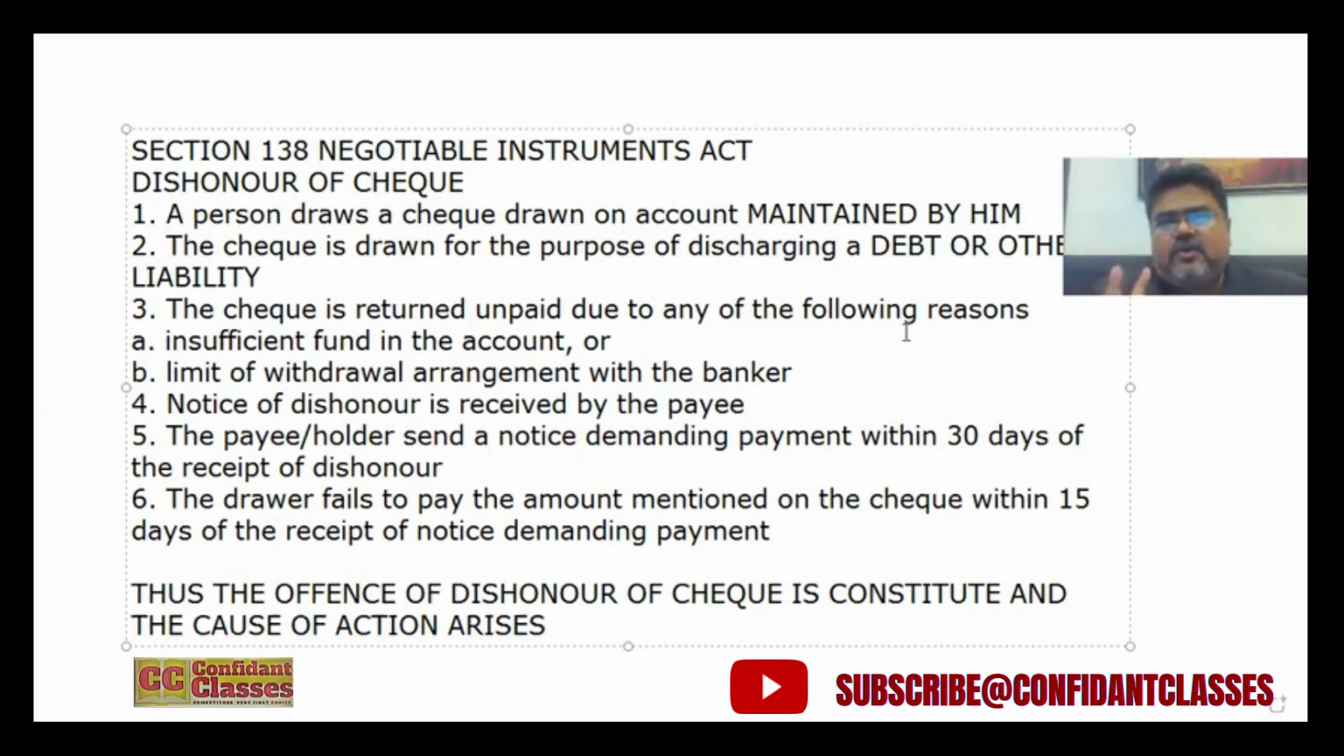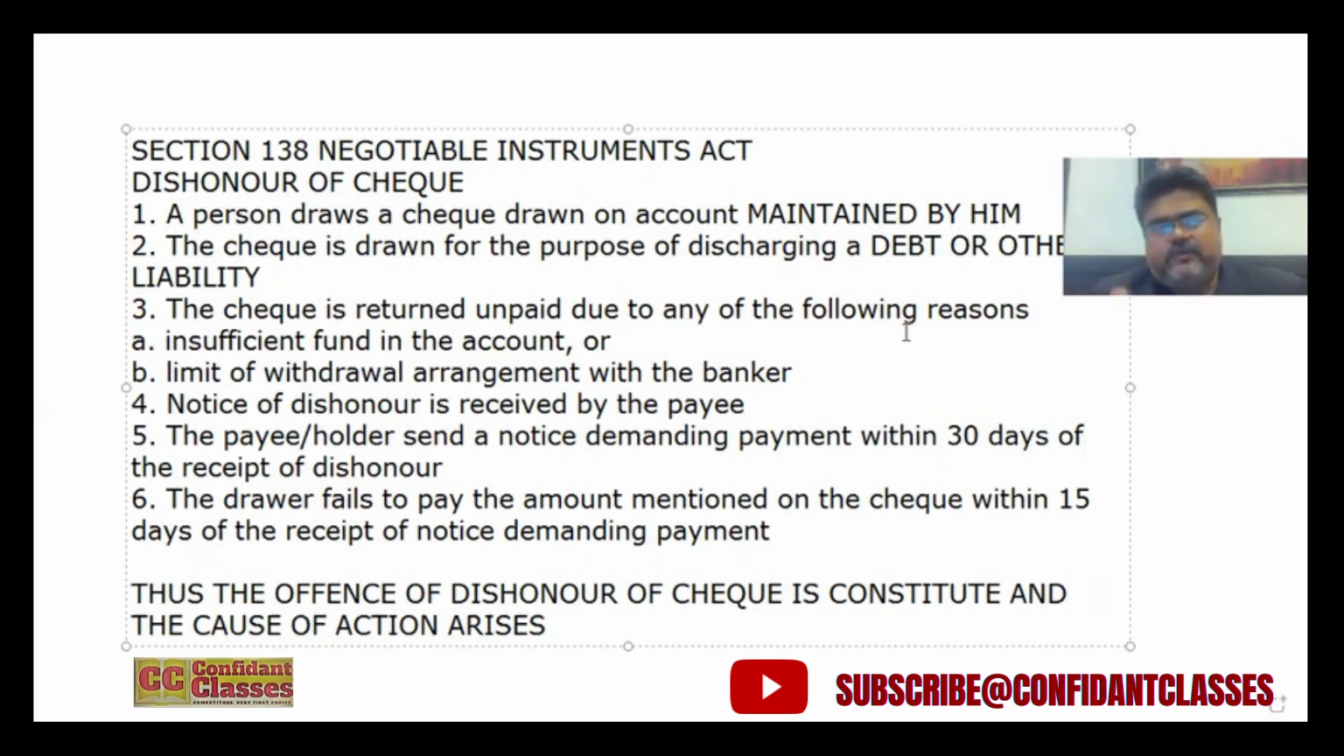So what are the components of Section 138? First of all, it must be noted here that Section 138 constitutes the offense of dishonor of check. It penalizes the dishonor of check. Although this is of civil nature, it has been criminalized. It has been made an offense in order to make checks reliable instruments. So the first thing in Section 138 is a person draws a check drawn on an account maintained by him.